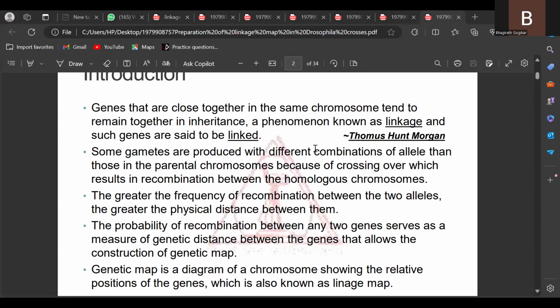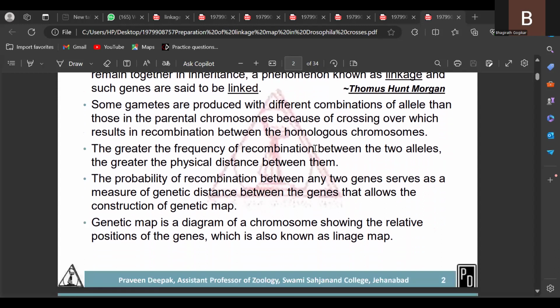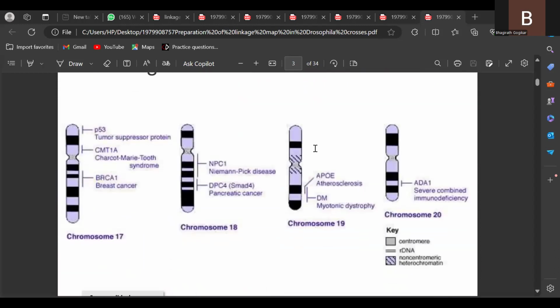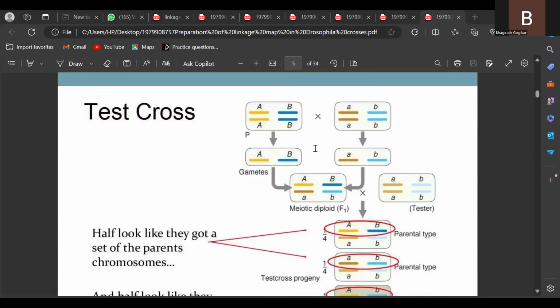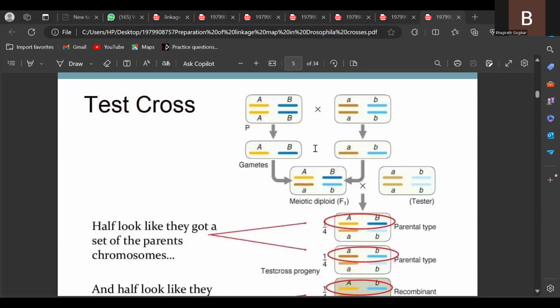The probability of recombination between any two genes is used as a tool for the measurement of genetic distance between the genes. So the genetic map is a diagram of a chromosome showing the relative position of the genes, also known as a linkage map. Let us go for one example.